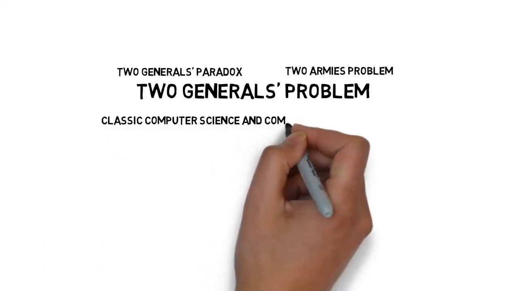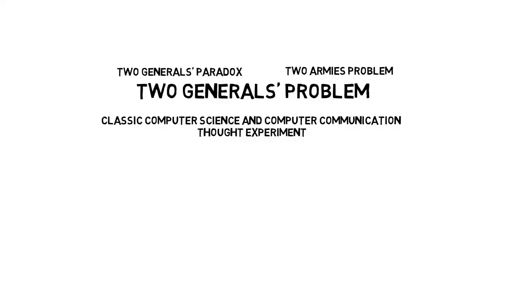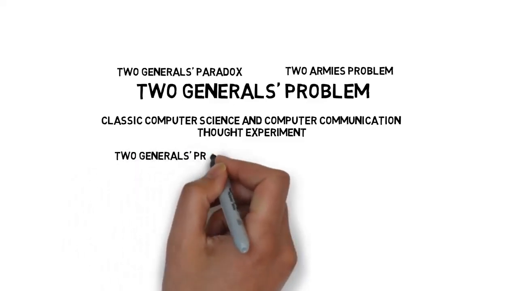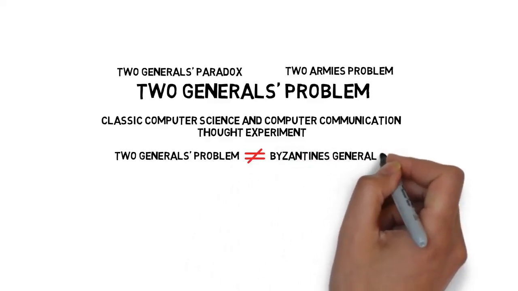Two generals problem, also known as the two generals paradox or the two armies problem, is a classic computer science and computer communication thought experiment that we are going to talk about in this video. First of all, to avoid any confusion, we need to remember that the two generals problem, although related to the Byzantine generals problem, is not the same.